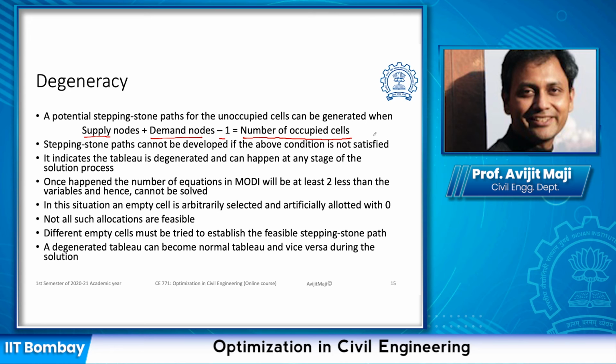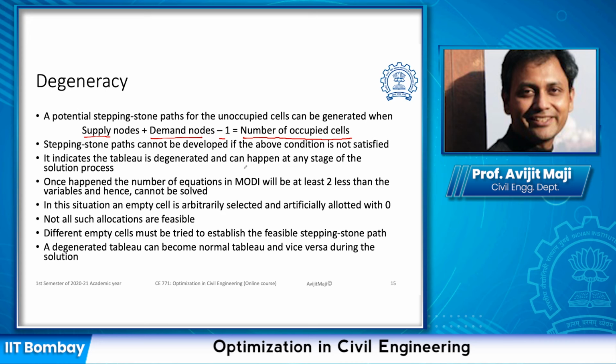Then only we can have a full loop of the stepping stone path. In certain cases, if we cannot have this equation satisfied, then we cannot have the stepping stone path. In this situation, we consider the tableau is degenerated, and this situation can happen at any stage of the solution process.